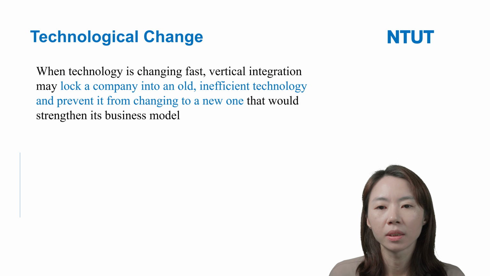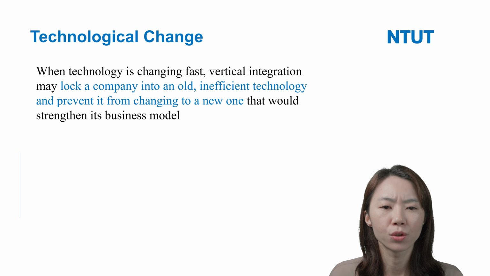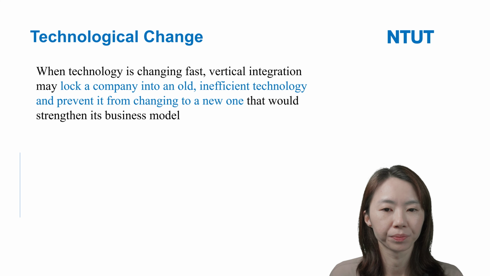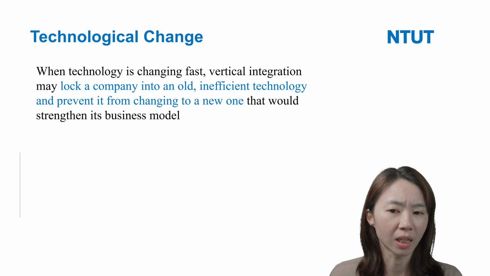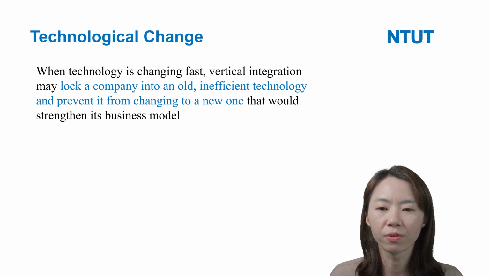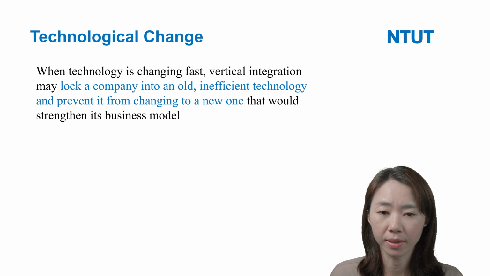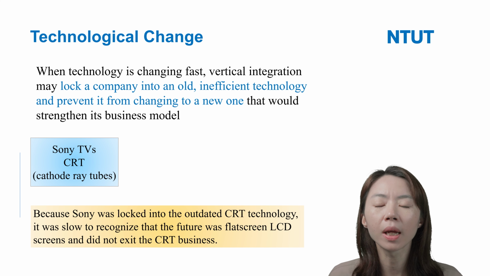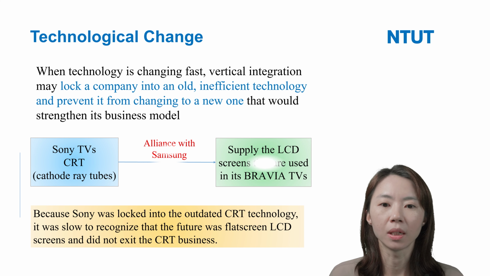And the other is technological change. Yeah, when technology changes so fast, vertical integration is not good for firms. Because vertical integration may lock a company into an old, inefficient technology and prevent it from changing to a new one that will strengthen its business model. So it's a bigger problem. Okay, here I gave you Sony TV as the example.